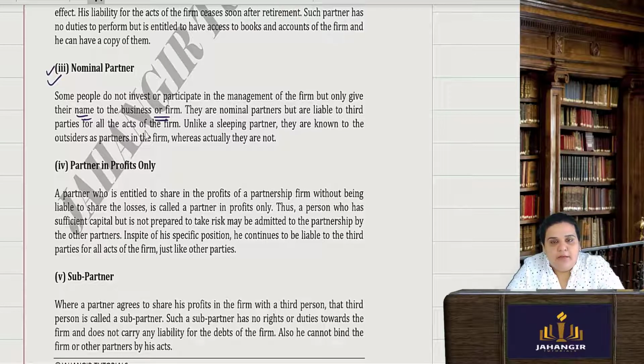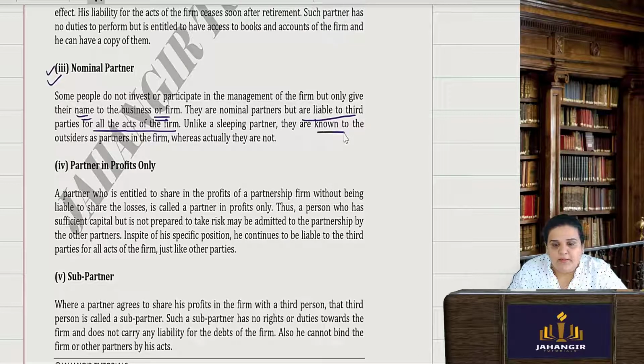So they are nominal, but since their name is known to the creditors and the firm has goodwill in the market because of it, that nominal partner is liable to third parties, and he has to also give a notice of his retirement if he is taking away his name. But they are liable to the third parties for all the acts of the firm.